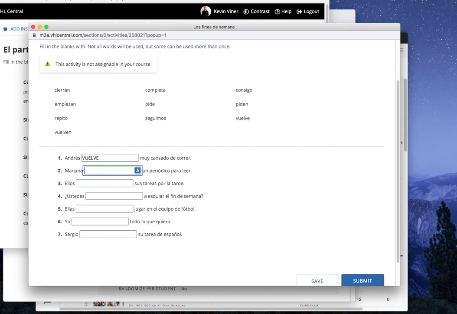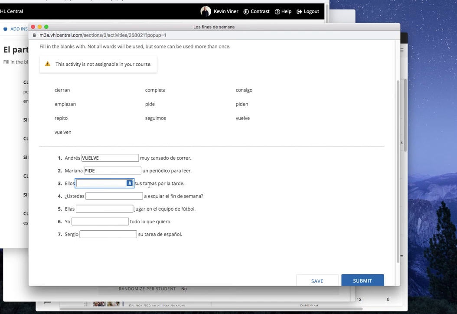Número dos. Mariana blank un periódico para leer. Pause. And we're back. So again, we're confronted with a third person singular, so it's the same verb. So completa, pide, o vuelve are the only options. And the only one that makes sense here would be pide, right? Asks for a newspaper to read. Muy bien.